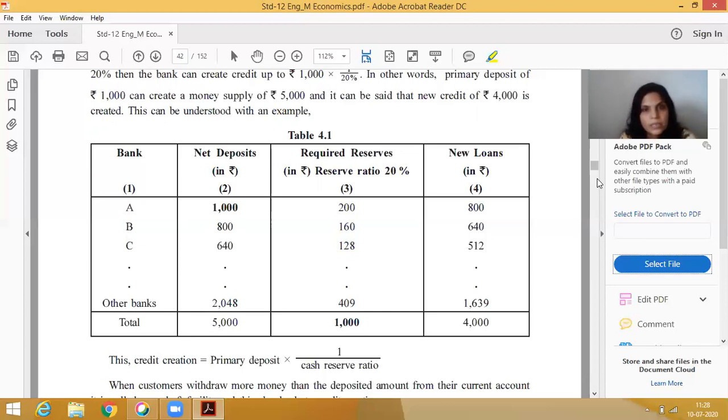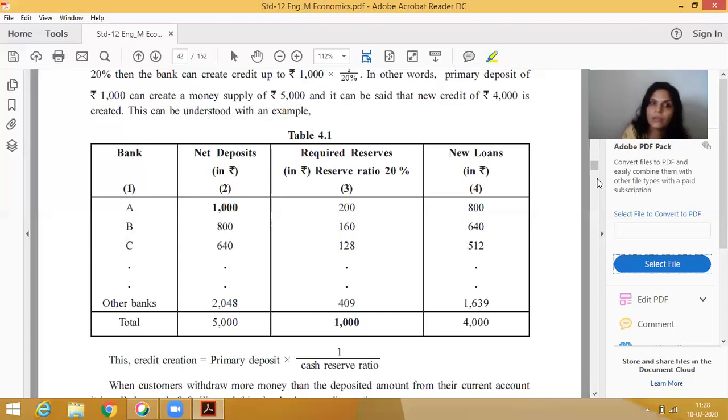Suppose it is 20%, then 200 rupees are reserved by the commercial bank. If any other person wants to borrow money from the bank, that bank can lend only 800 rupees. Clear? Because 200 is reserved by the bank, now 800 can be lent.